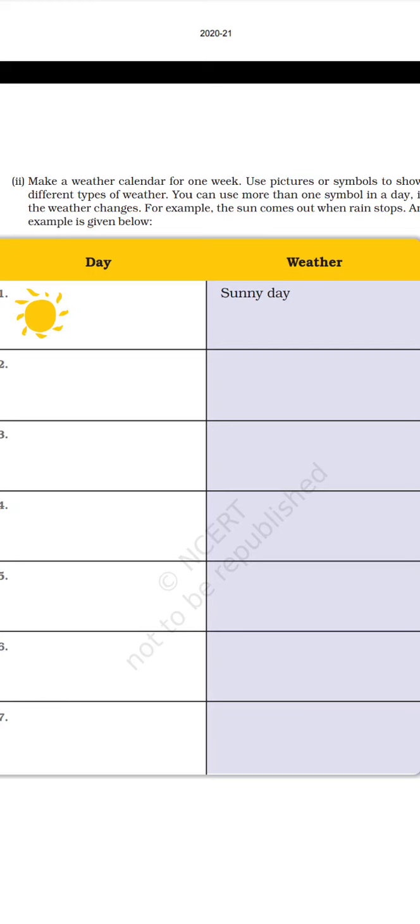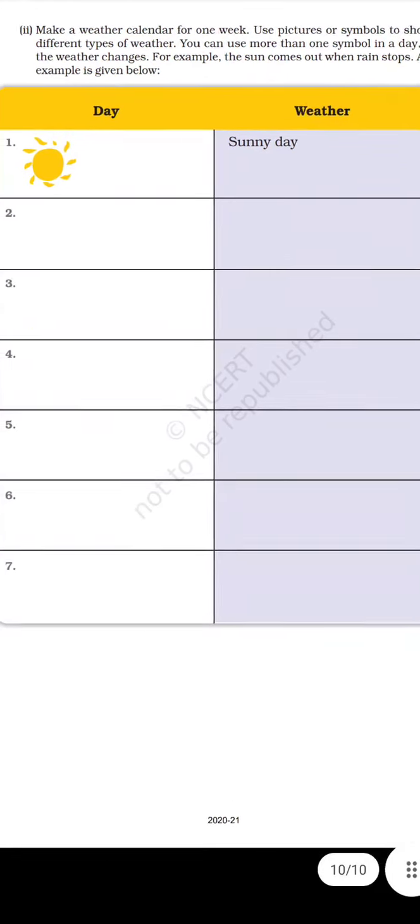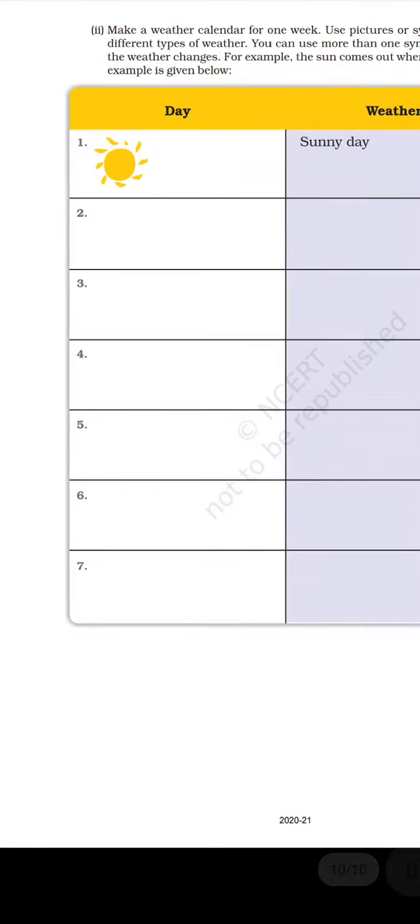Make a weather calendar for 1 week. Use pictures or symbols to show different types of weather. You can use more than one symbol in a day if the weather changes, for example, the sun comes out when rain stops. An example is given below. Day, sunny day.